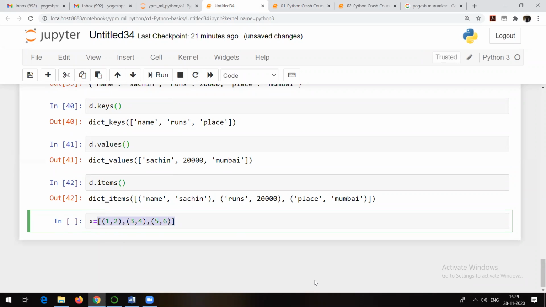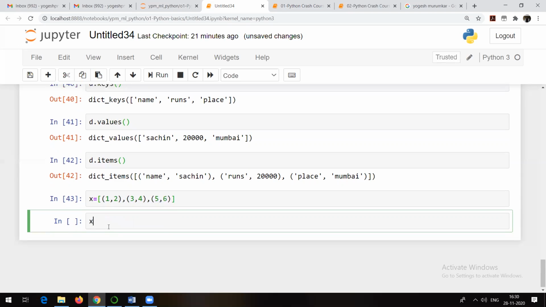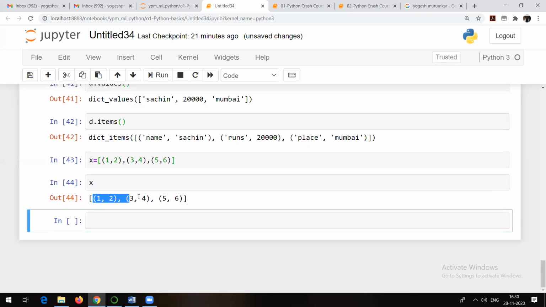This is an example where we have tuples inside a list, because 1 2 is a tuple, 3 4 is a tuple, 5 6 is a tuple. Each of these tuples is an element of the list X. Let me write down X and run this. So this is how it is going to look.